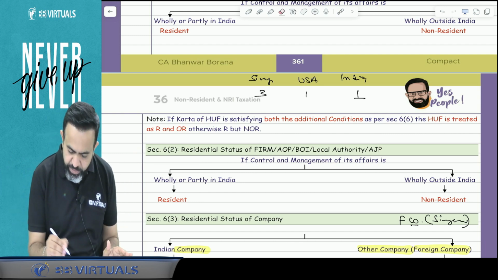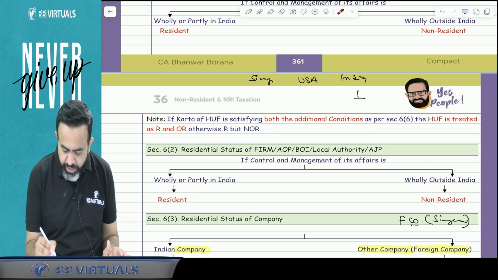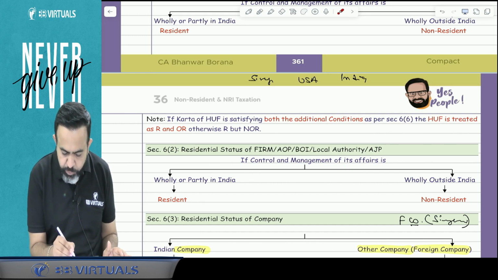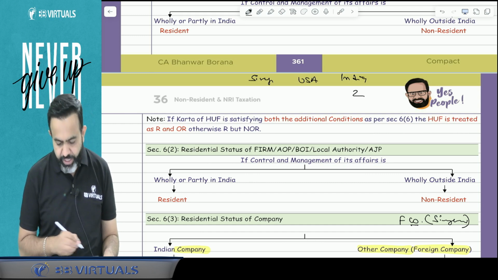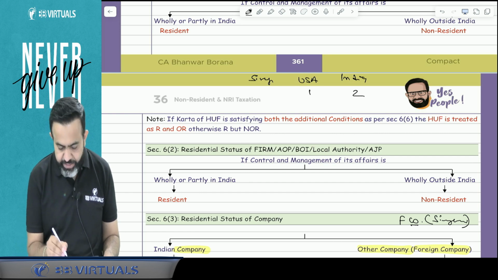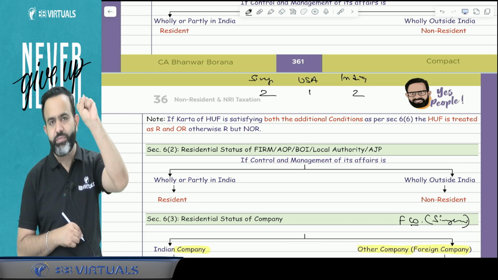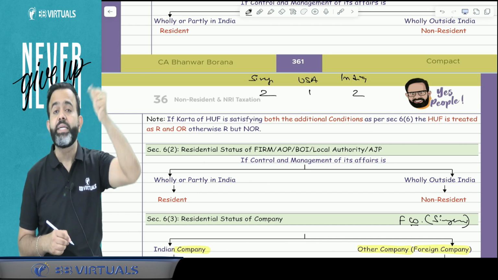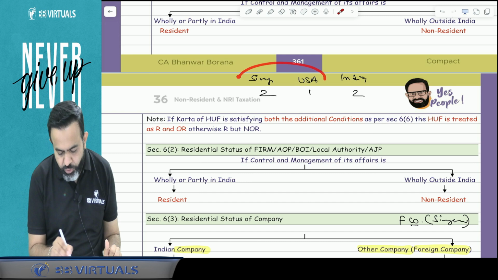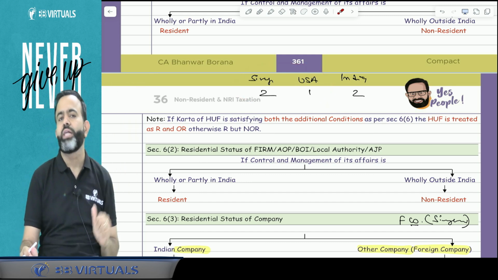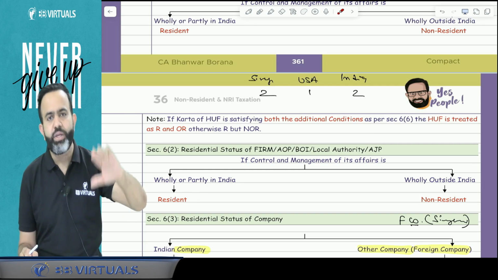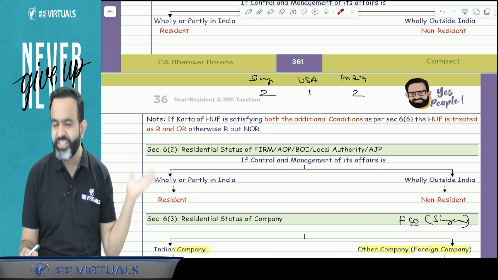Or suppose, for example, 2 board meetings were held in India, 1 meeting in the USA, and 2 meetings in Singapore. Total meetings are 5. So can I say that out of 5, 3 is a majority? So majority means 3 meetings held outside India. So I can say that for the foreign company, the majority of board meetings were held outside India.